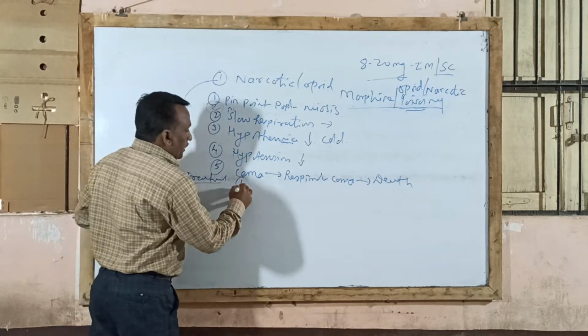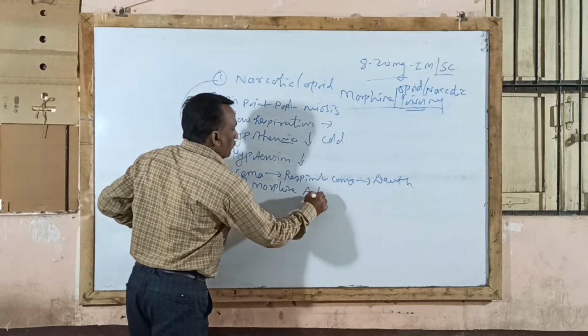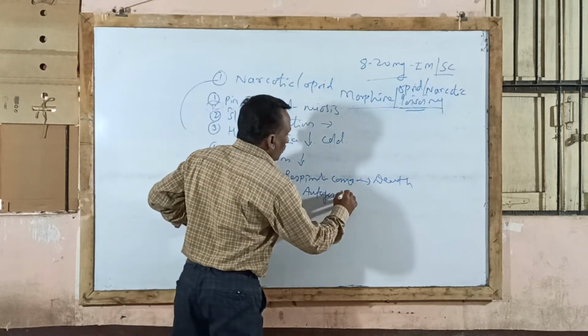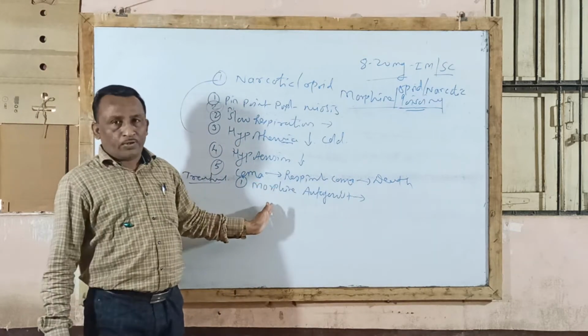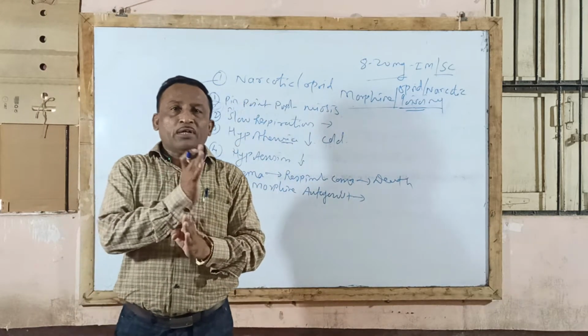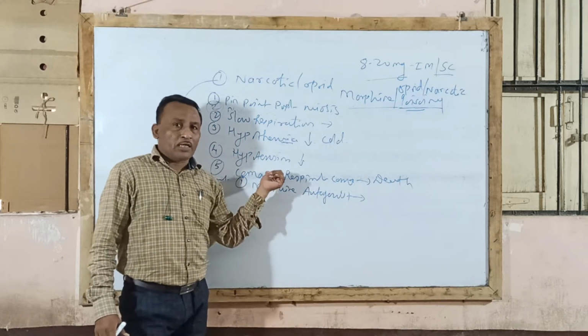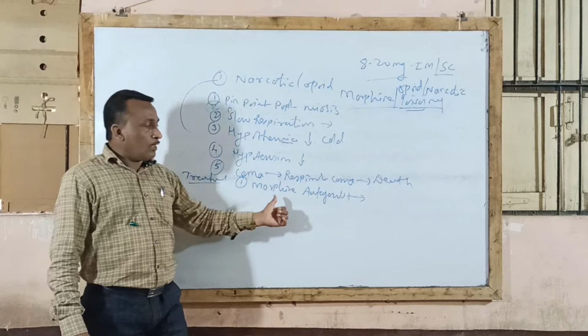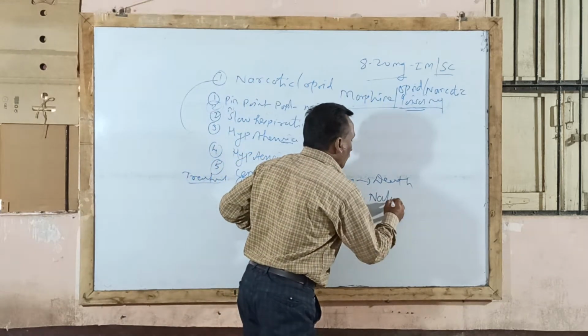That first treatment given to the patient is called the morphine antagonist drug. You already know that an antagonist is a drug that opposes the pharmacological action of morphine. So whenever morphine poisoning occurs, a morphine antagonist drug is immediately given to the patient. Here the morphine antagonist is naloxone.